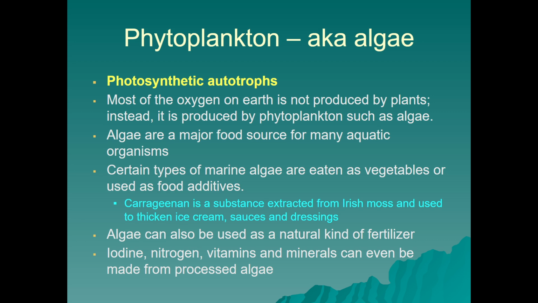Carrageenan is a substance extracted from Irish moss, and it's actually used to thicken ice cream. That's a type of phytoplankton that's used as a food stabilizer in not only ice cream but sauces and dressings. It also can be used as a natural kind of fertilizer. If you like sushi, different types of algae become the nori that wrap a lot of sushi. And iodine, nitrogen, vitamins, and minerals can even be made from processed algae.